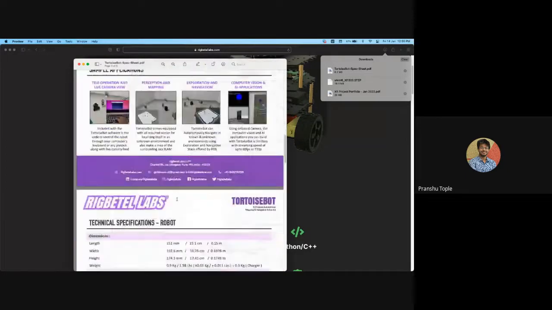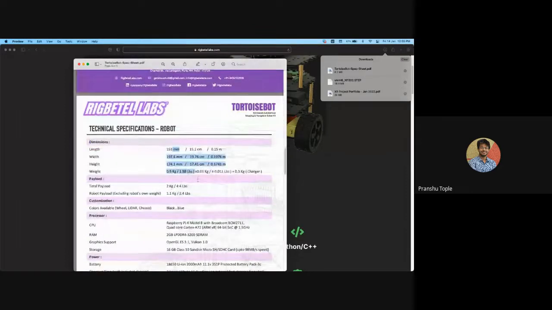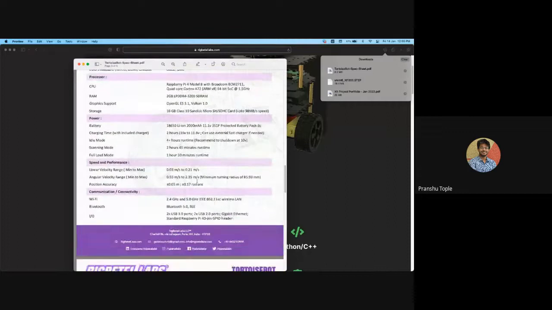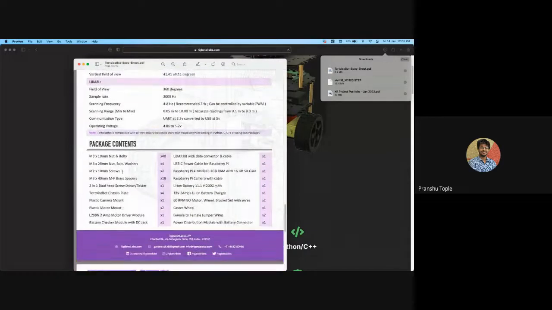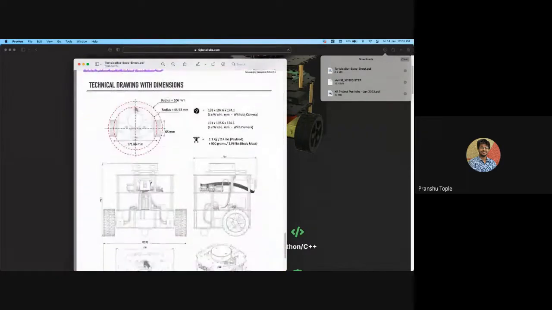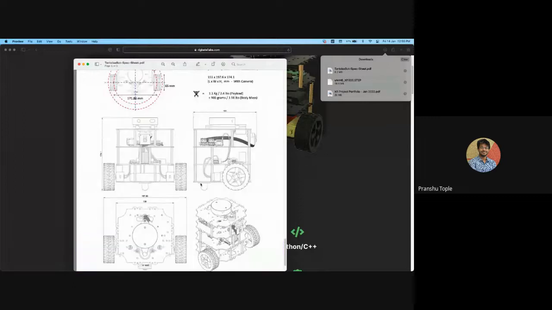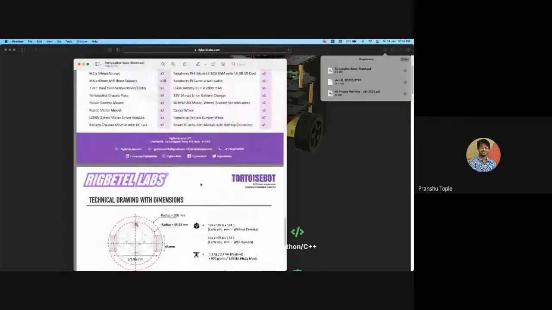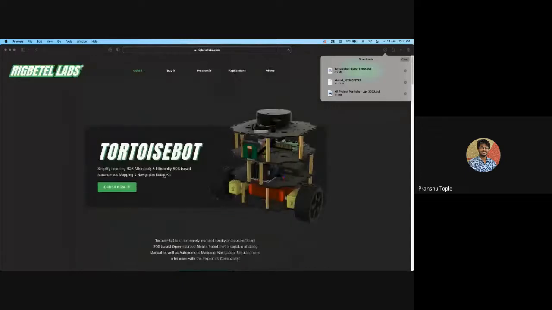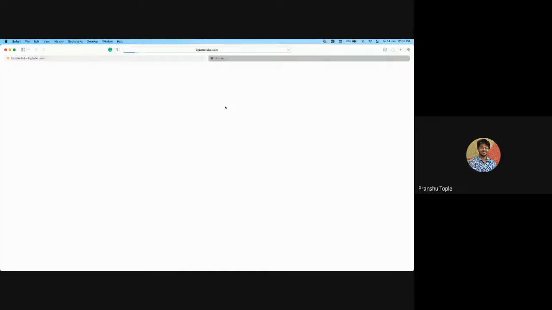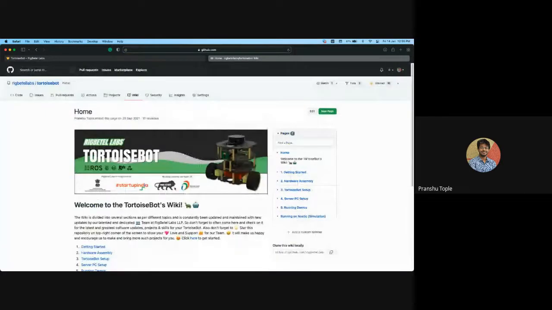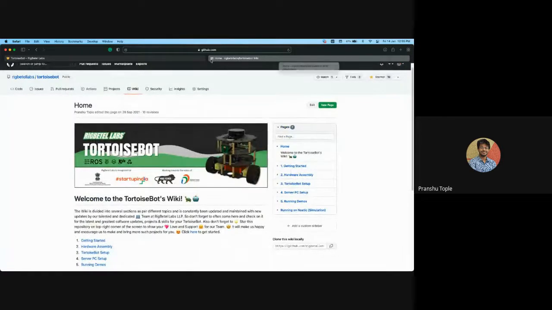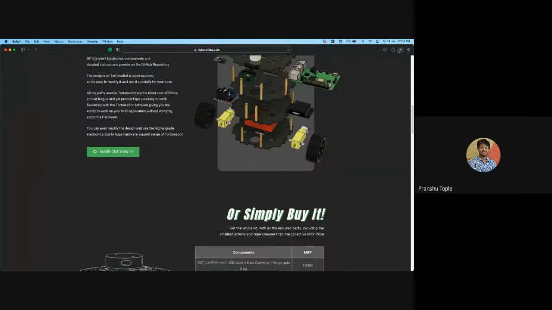It has all the information about the robot, its technical specifications, and all the sensor technical data, what the package contains, and the engineering drawings of the robot. So everything is provided on the website. Here there is an option, Make One Now, that will direct you to the GitHub. Here you can start making your own robot. And yeah, these were all the resources from where you can learn ROS, you can implement ROS.